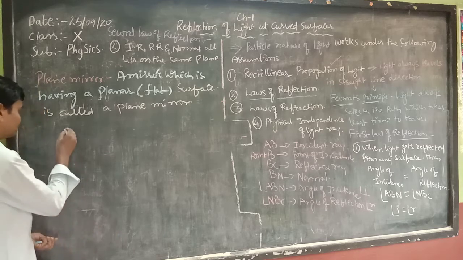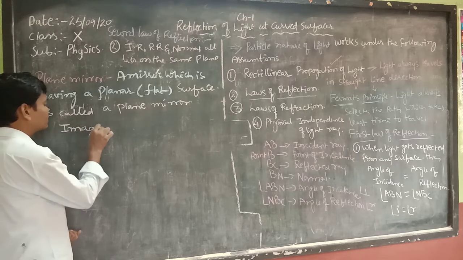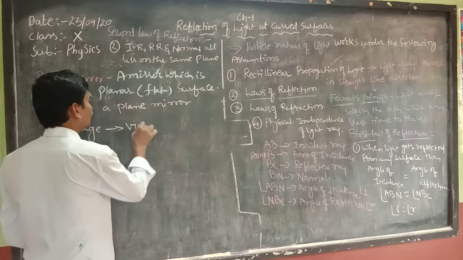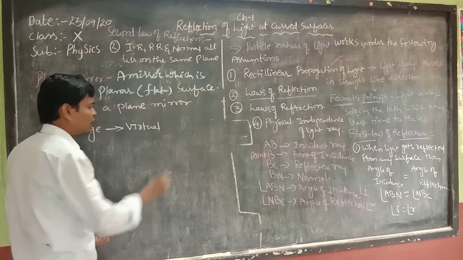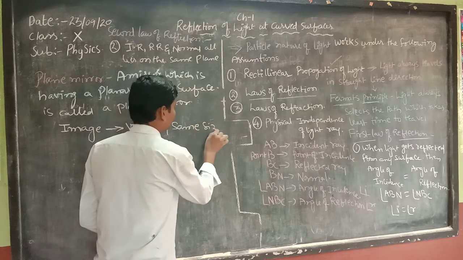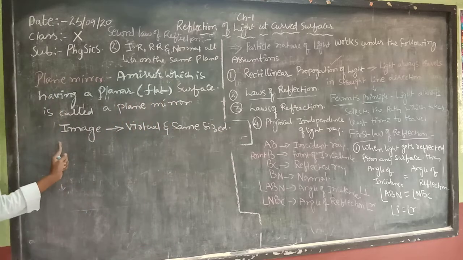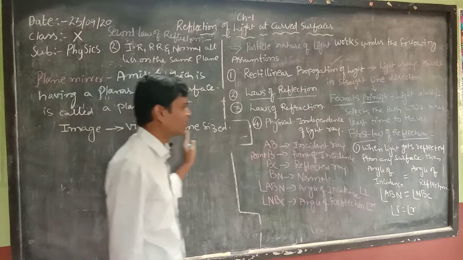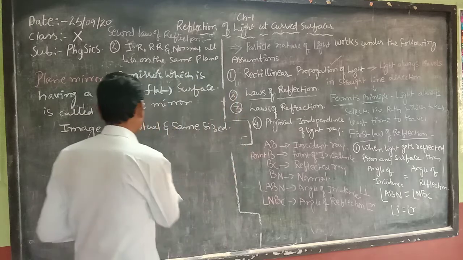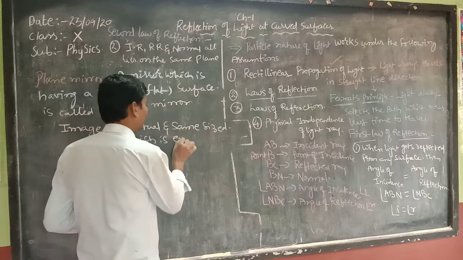But here, the image is always virtual and same sized. In the case of a plane mirror, the image is always virtual and the same size, and erect in nature.